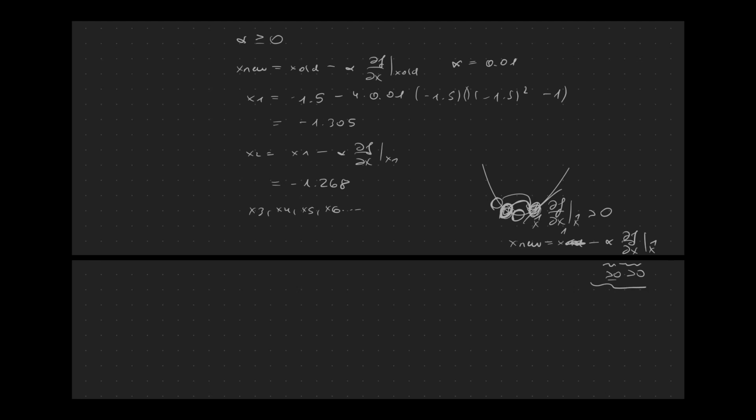So it would be smaller or equal to 0. So we would jump back towards the left direction. But it could happen, if your step size is not small enough, that we will always oscillate around our minimum.